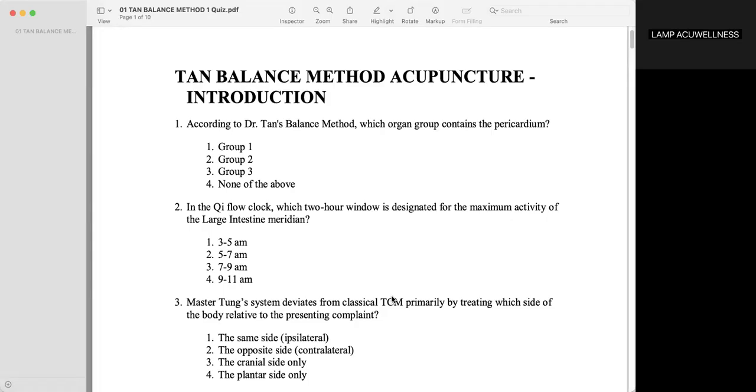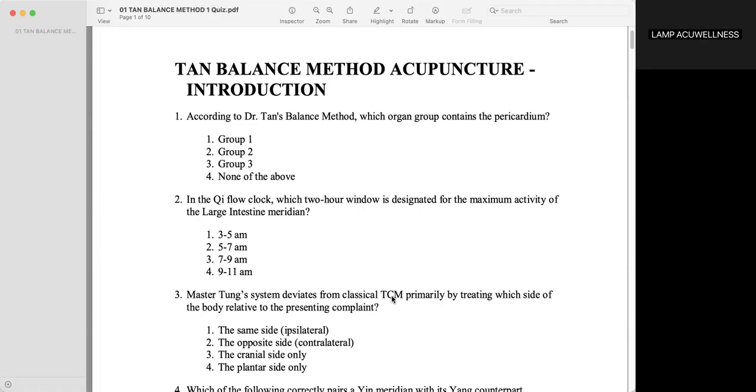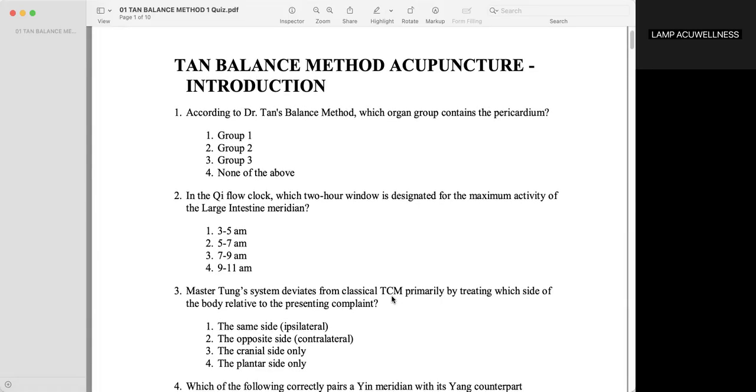Okay. Tan balance method acupuncture. Introduction. Number one, according to Dr. Tan's balance method, which organ group contains the pericardium? Group 3. In the chi flow clock, which 2-hour window is designated for the maximum activity of the large intestine meridian? 5 to 7 a.m. Master Tung system deviates from classical TCM primarily by treating which side of the body relative to the presenting complaint?